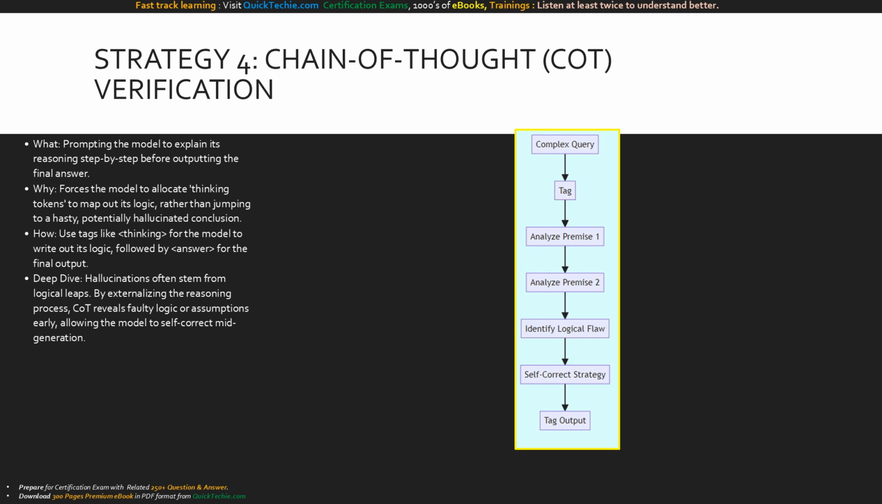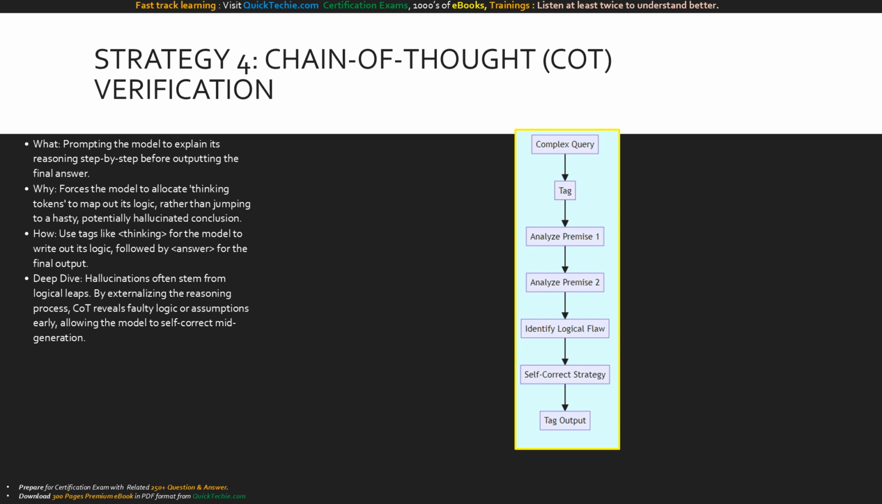This grants the model's thinking tokens computational space to process its logic. By externalizing the thought process, Claude can spot its own faulty assumptions and self-correct mid-flight, long before the user sees the final output. Observe the flow of chain of thought in action.